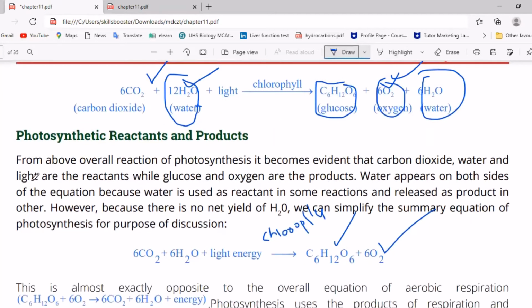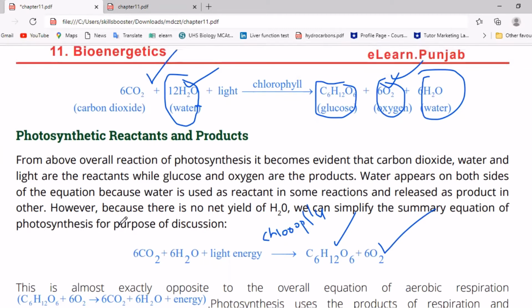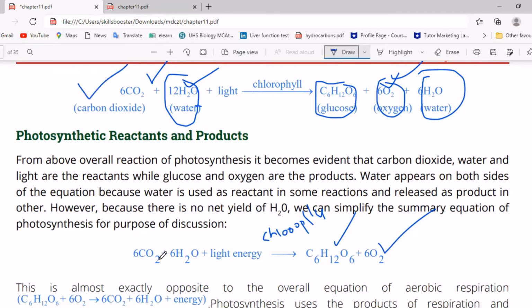Water appears on both sides of the equation because water is used as a reactant in some reactions and released as a product in others. However, because there is no net yield of H2O, we can simplify the summary equation of photosynthesis for the purpose of discussion. We have reduced this equation to this.